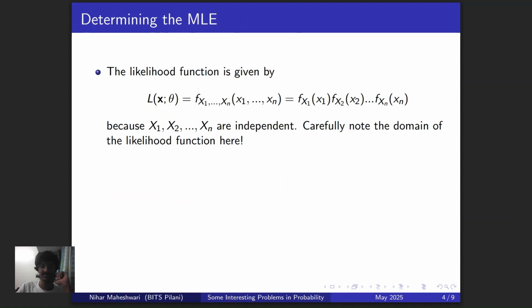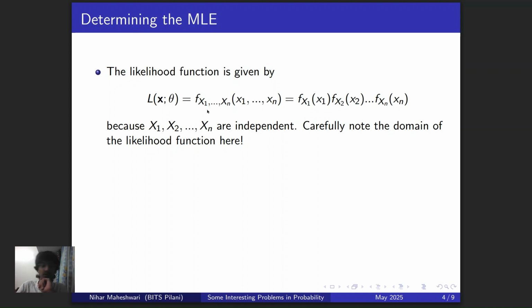So that means that the domain of the likelihood function over here will also be such that you're ensuring that every xi, every input in this particular joint PMF is going to lie between 0 and theta. That means basically theta is to be greater than every input in there, right? Which makes sense. Otherwise, that input wouldn't be possible.